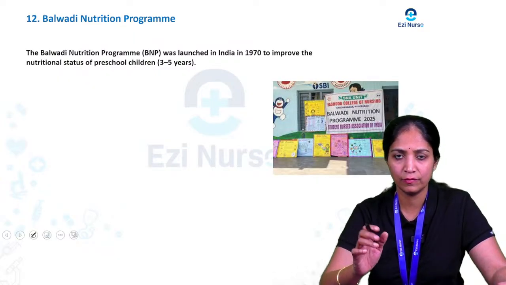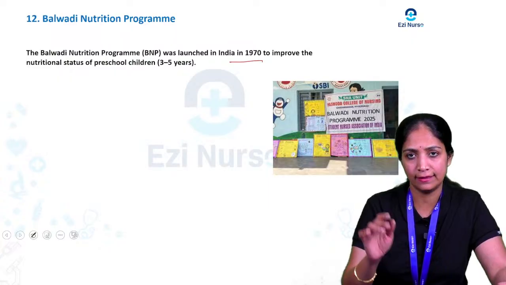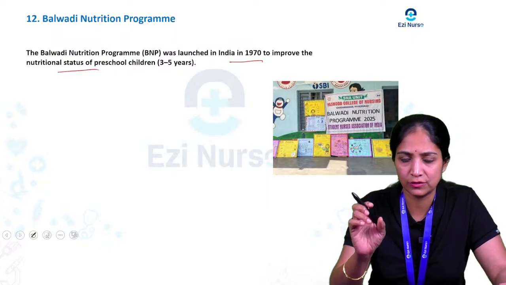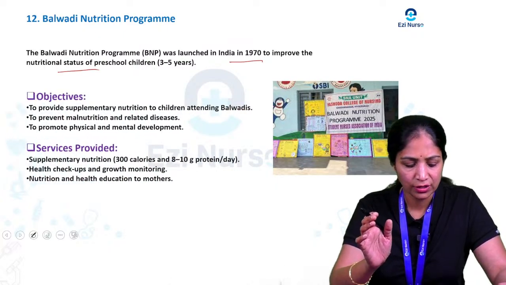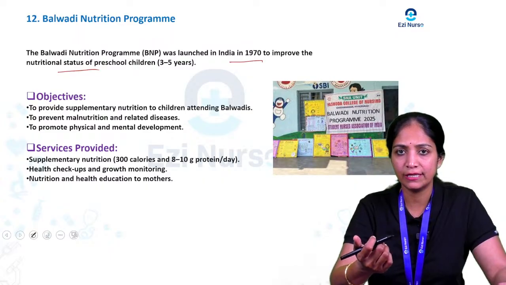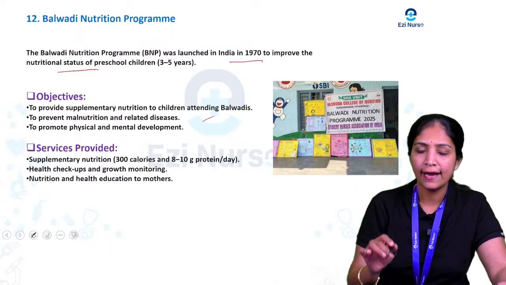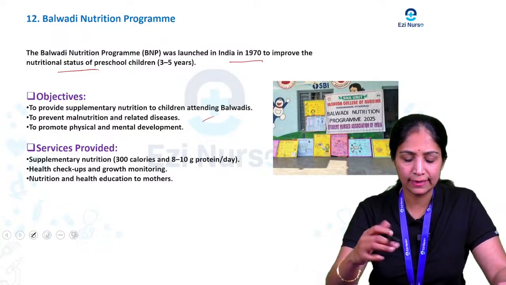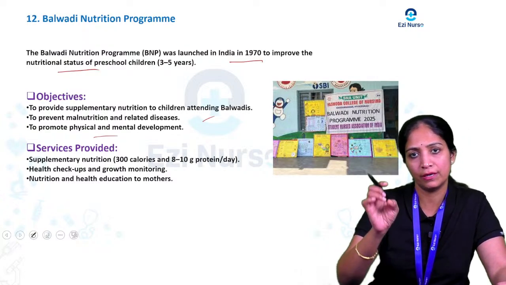The Balwadi nutritional program was launched in India in 1970 to improve the nutritional status of preschool children, that is children between 3 and 5 years of age. The main objective is to provide supplementary nutrition to the children attending the Balwadi, to prevent malnutrition and related disease, and to promote the physical and mental development of the child.